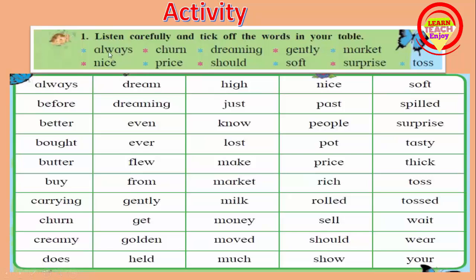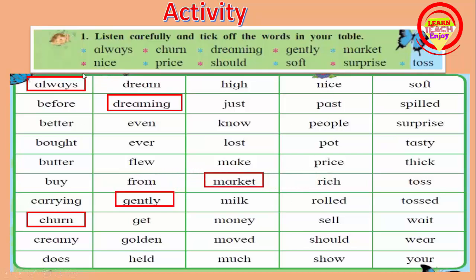First word is always. So where is always? Here is always. Second word is churn. Here is churn. Churn means घुसळणे. Dreaming. Here is dreaming. Gently. Here is gently. Market. Where is market? Here is market. Nice. Where is nice? Here is nice. Prize. Where is prize?